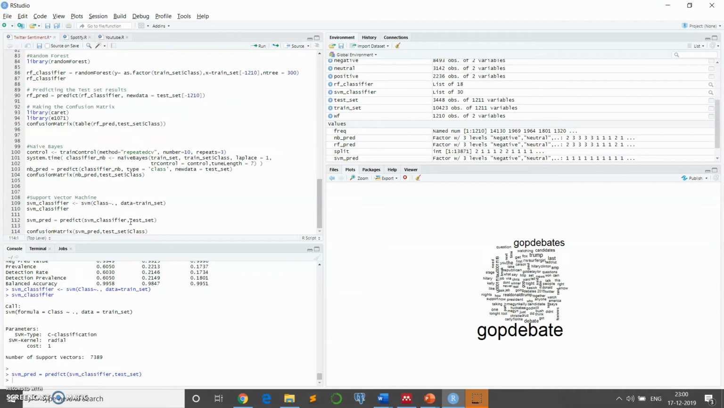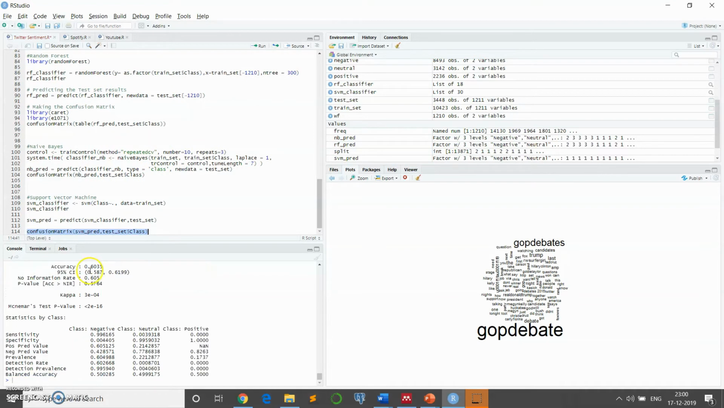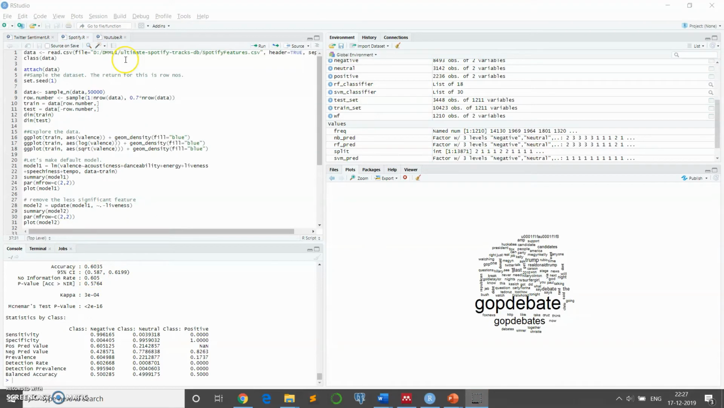So finally, we are going to evaluate the confusion matrix for SVM. So by this, we can see the accuracy of this model is 60% with the 95% confidence interval at 0.587, 0.6199. We'll move to the next data sets, that's the Spotify dataset. So in this dataset, we are going to first import our Spotify data.